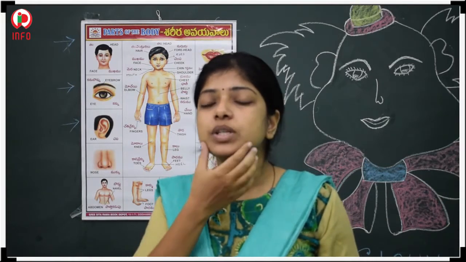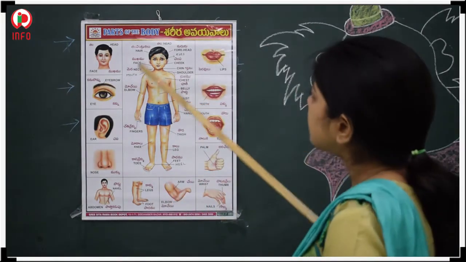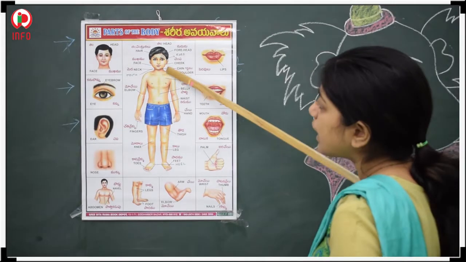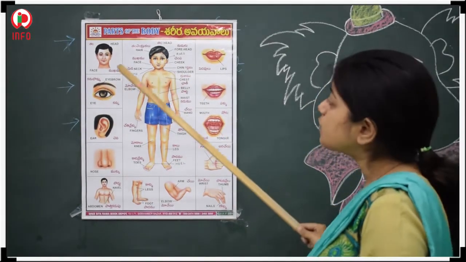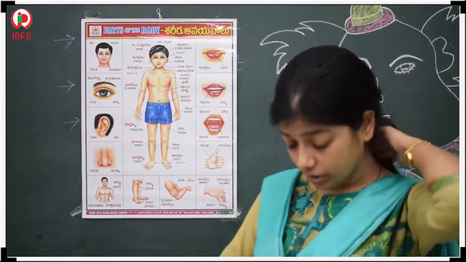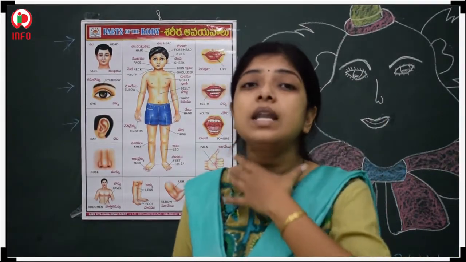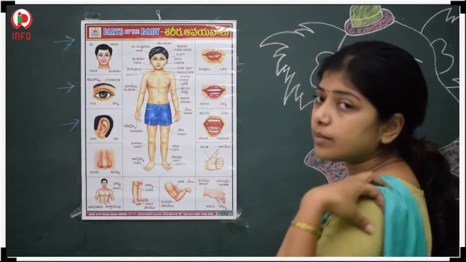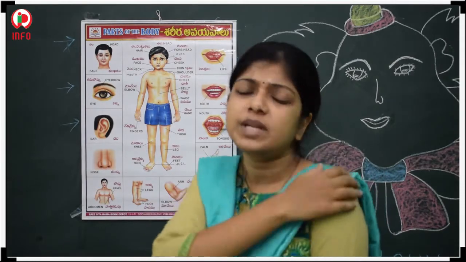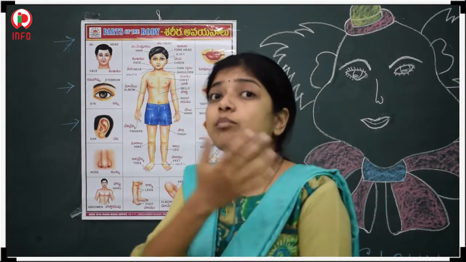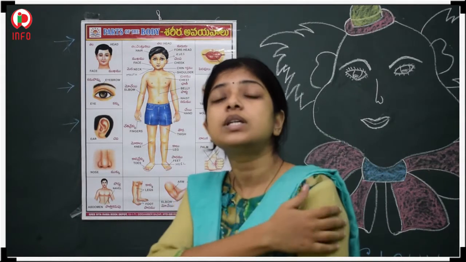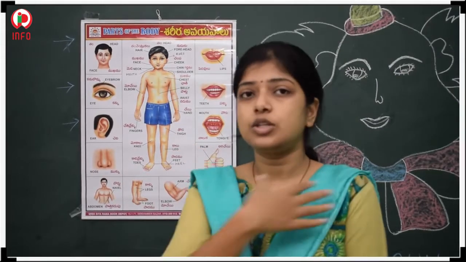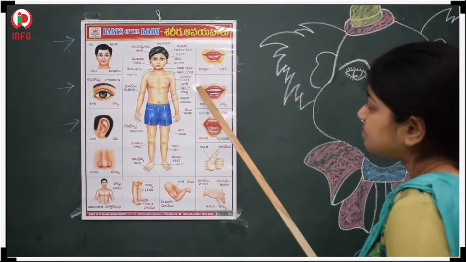Below the lips, this portion is called the chin, and the head is connected with the remaining body with the help of the neck. This one is the neck. See here, this portion is the neck. Next, see here, this is the shoulder. All of you please touch the body parts I am talking about. All of you touch your body parts also. This one is our shoulder. This portion is called the shoulder.